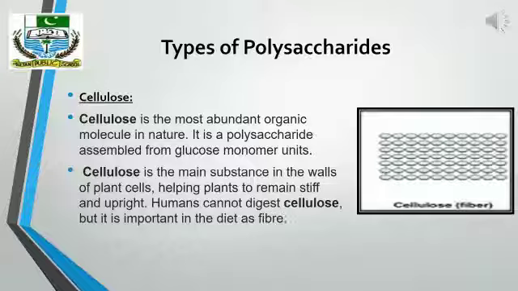Cellulose is the carbohydrate which forms the greater part of cell walls of plants. This helps the plant to remain stiff and upright.